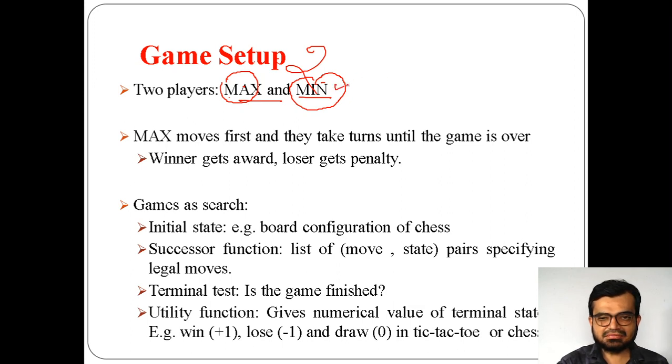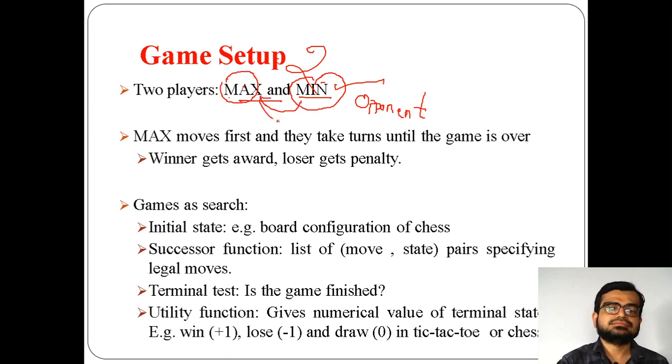And min means the other player, or you can call it the opponent, where this opponent will try to minimize the performance of the first player. It will not minimize the performance of itself, but it will minimize the performance of the first player. That's why the term minimum or min is used. So don't get confused: min is not minimizing its own performance, but is trying to minimize the performance of the first player so that min can win.